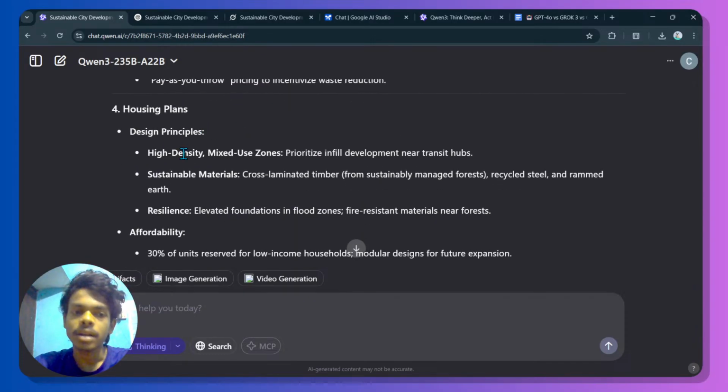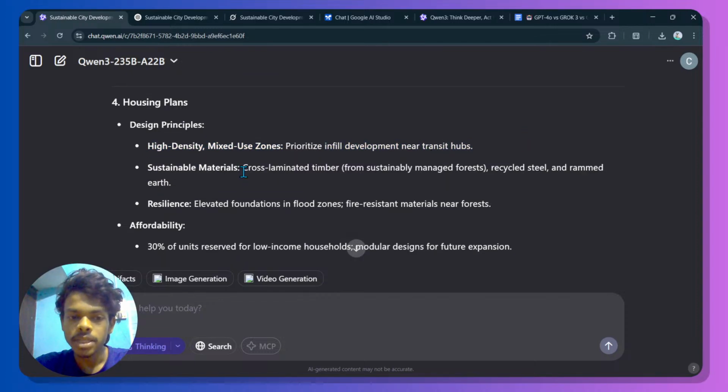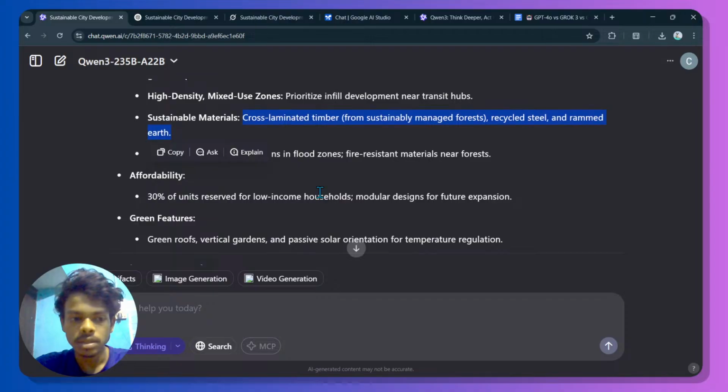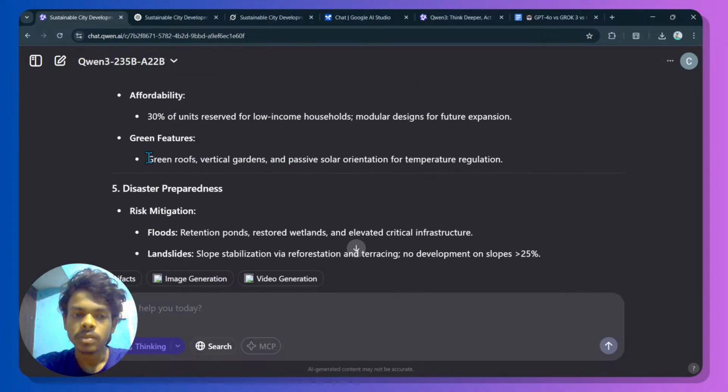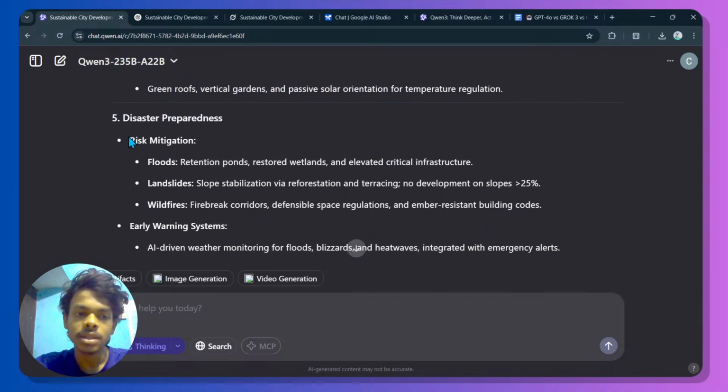Housing plan, design principles: high-density, mixed-use zones, prioritize infill development near transit hubs, sustainable materials, cross-laminated timber from sustainably managed forests, affordability, 30% green features, okay, green roofs, vertical gardens, nice. Disaster preparation, risk mitigation, floods,